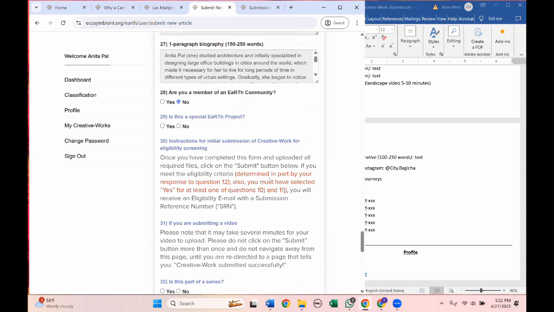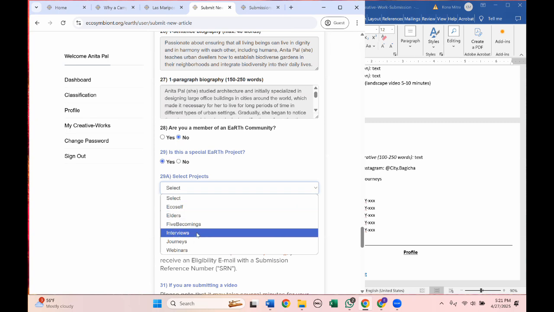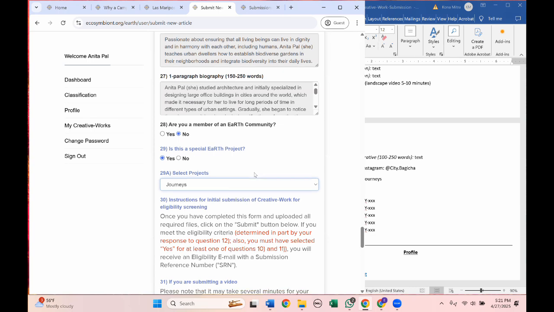Let's look for the next blue. The system is going to ask you whether this is a special Earth project. If it is not, then select no. If it is, then select yes. You can select from any of these. So let's say this is a journey special project, select that.